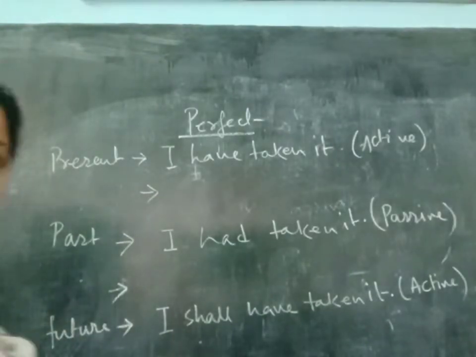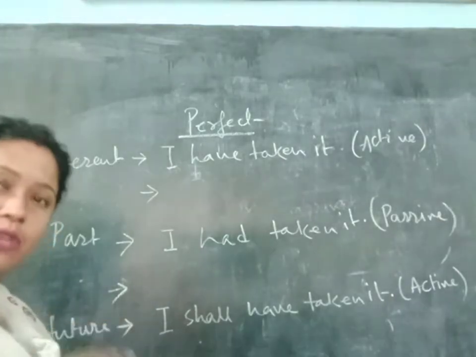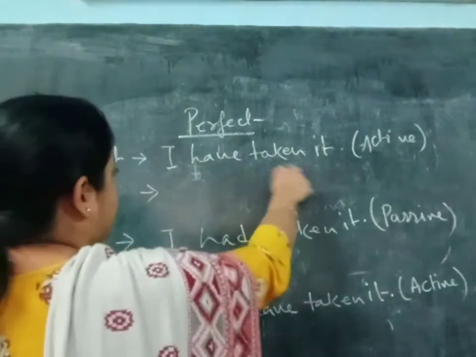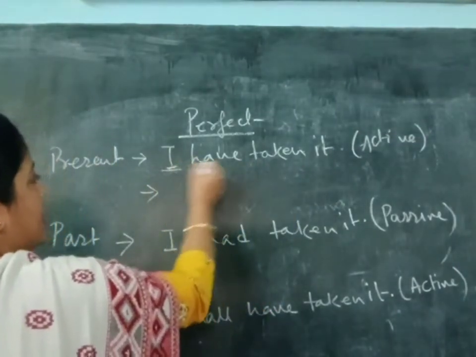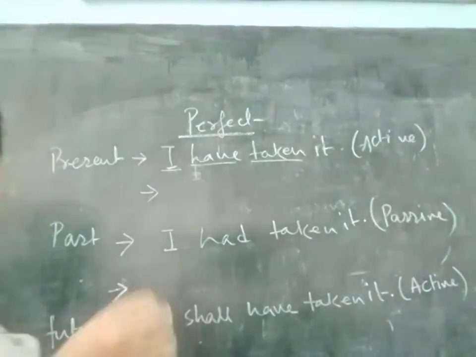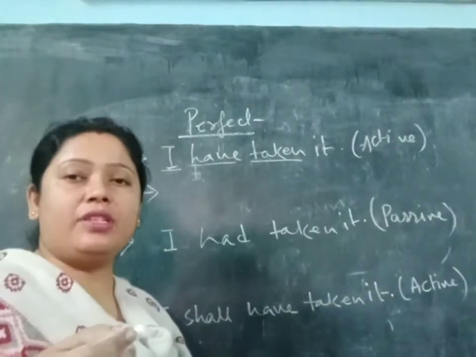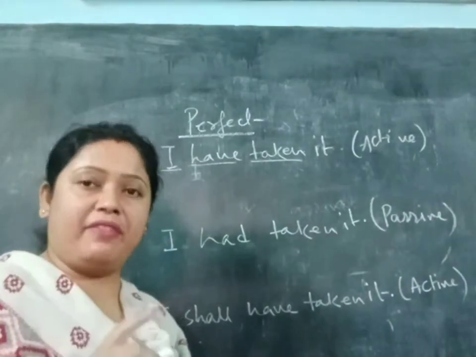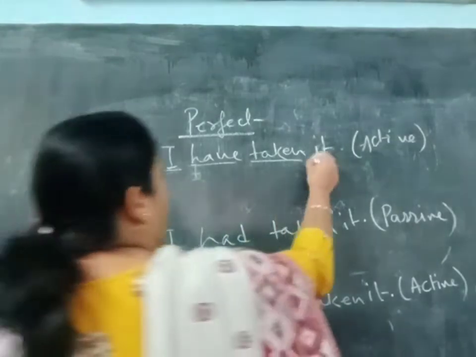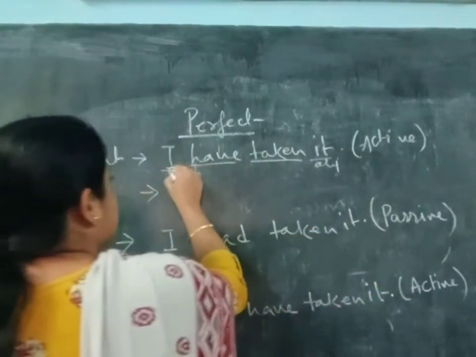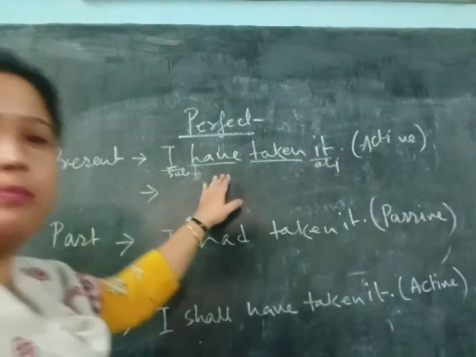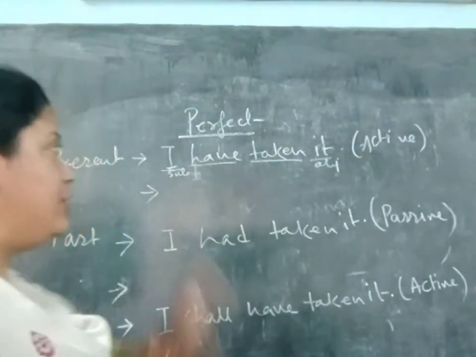Again the same kind of sentence I have used to make you understand very properly. I have taken it. You can see this is the subject, and have, then the verb's third form. To denote perfect tense, we use have and the verb's third form. Have means here it is present perfect. Then the object. So it is the subject, it is the verb and it is the object. So the verb is in present perfect.